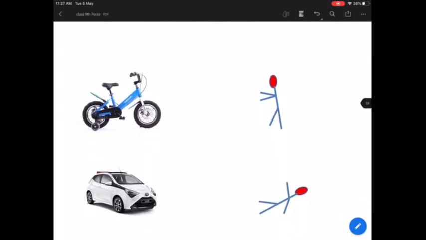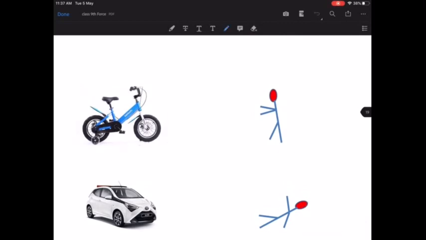Okay, now let's come to this. Suppose now you understood about inertia. Now also answer this query. One more question, I will put it up to you. Let's say you have a bicycle and you have a car, and both of them are moving at equal speed.